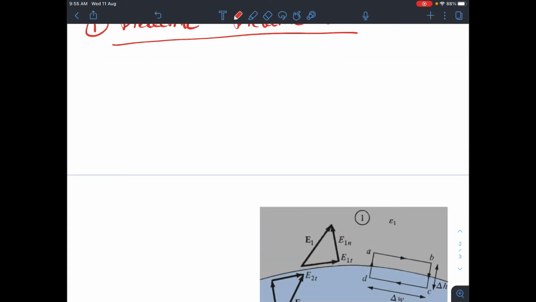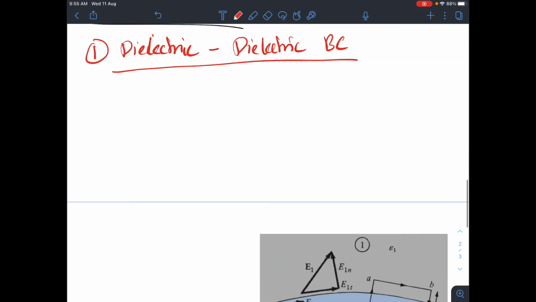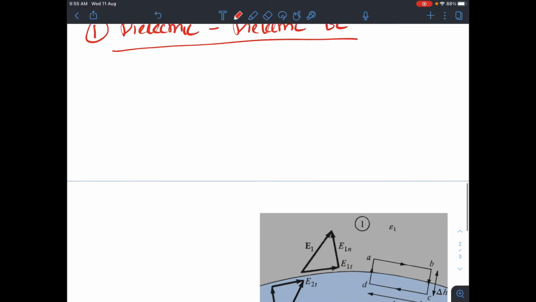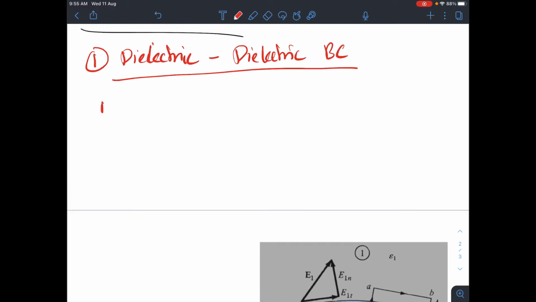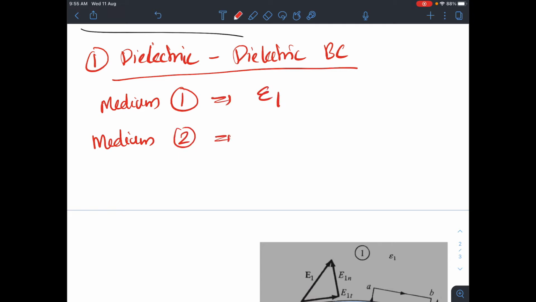Let me say that I have two media, medium 1 and medium 2. Medium 1 is having a permittivity epsilon 1 and medium 2 is having a permittivity of epsilon 2.